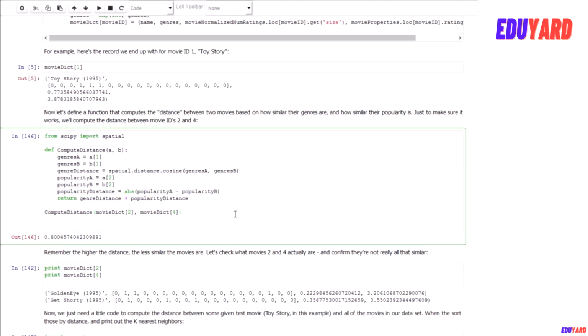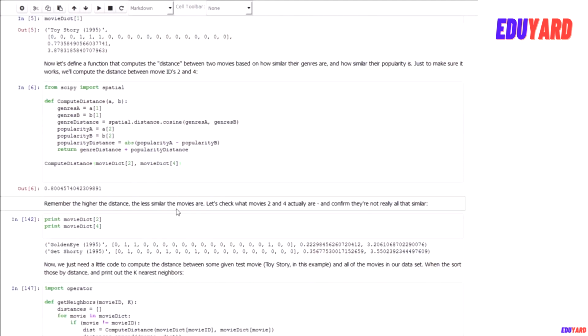So for this example, where we are trying to compute the distance using our distance metric between movies 2 and 4, we end up with a score of 0.8. And remember, a far distance means it's not similar, right? We want the nearest neighbors with the smallest distance. So a score of 0.8, a pretty high number on a scale of 0 to 1, is telling me that these movies really are not similar.